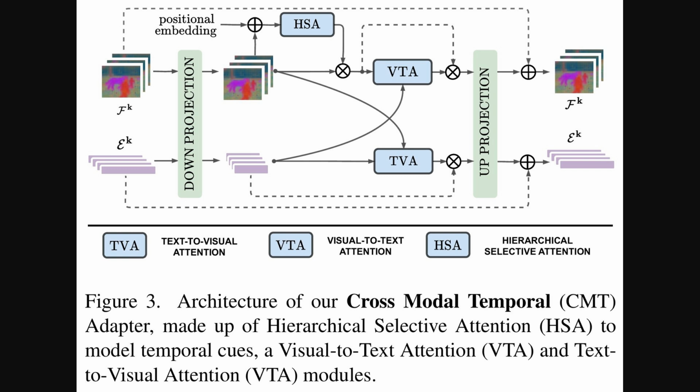This cross-modal temporal adapter lets them share information about both what's happening and what the text is asking for, creating a much richer understanding. Okay, so let's zoom in on that cross-modal temporal adapter I just mentioned. This figure shows its inner workings. First, the video features go through a module called Hierarchical Selective Attention, or HSA. This component is what helps the model understand motion by focusing on how small patches of the video change over time. Then, the real magic happens with two other parts: visual to text attention and text to visual attention. These allow the motion-aware visuals and the text prompt to directly influence each other, creating a unified understanding of both what's happening and what's being asked for.